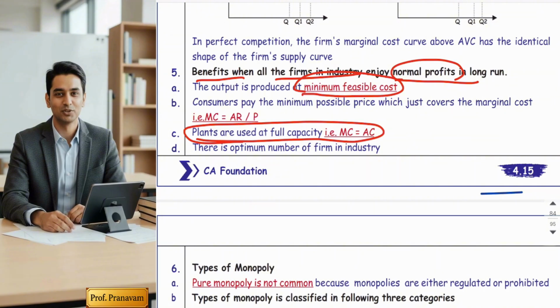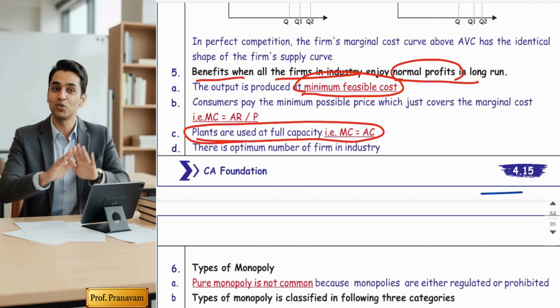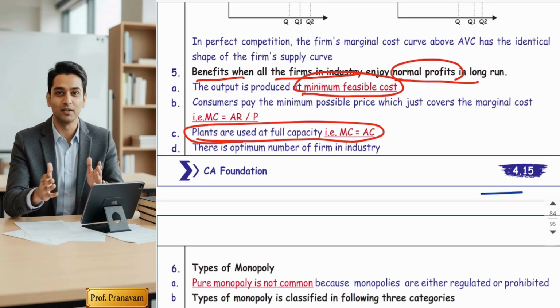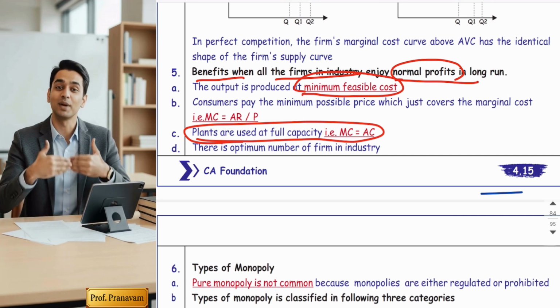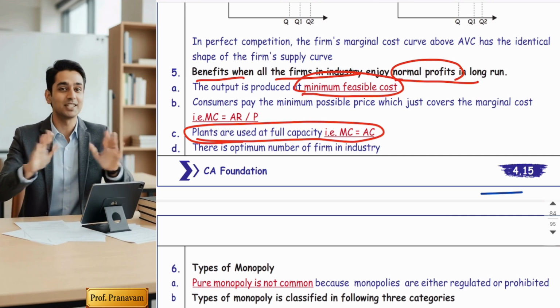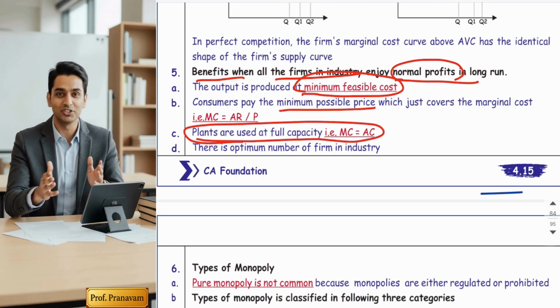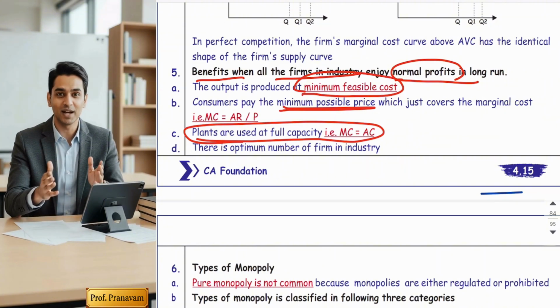normal profit, reasonable profit. And to maintain that profit, they have only one option: they have to reduce the cost. So they always operate at a minimum feasible cost, meaning they always keep on increasing their efficiency level. And because their cost is minimum, they always charge the customer a minimum price. So consumers are also happy. They get a good quality product at the minimum possible price.